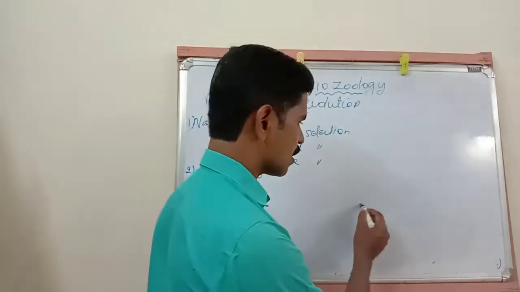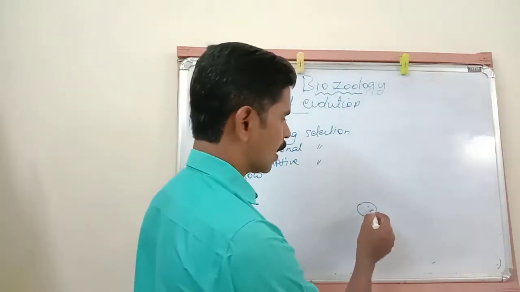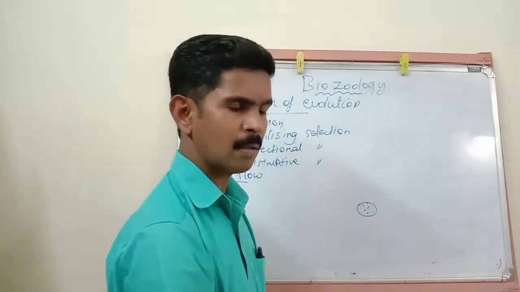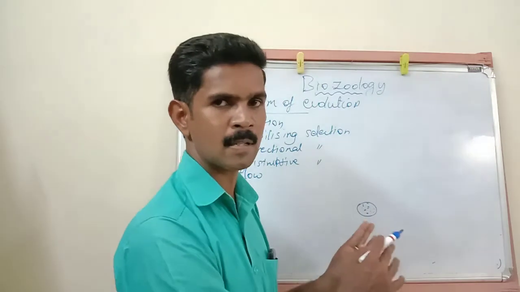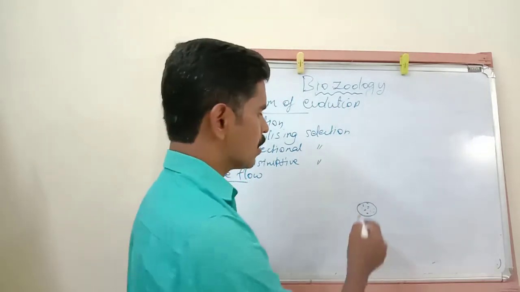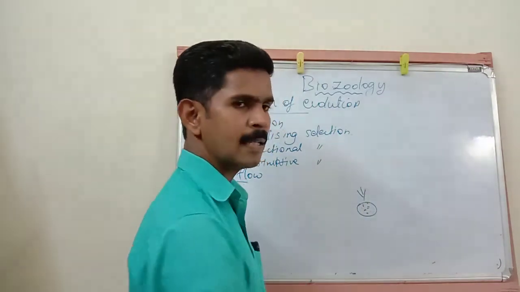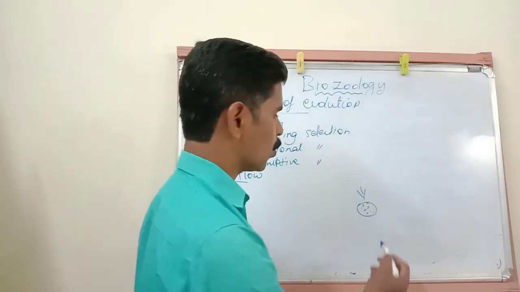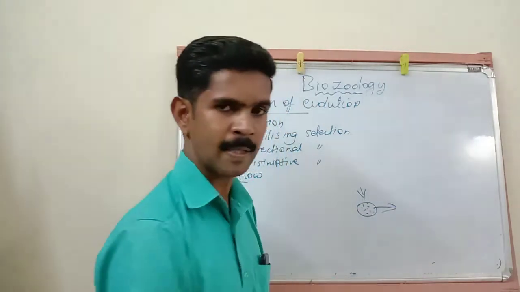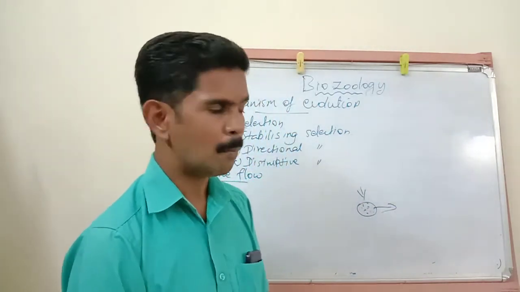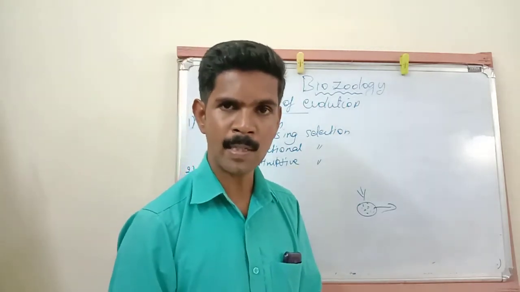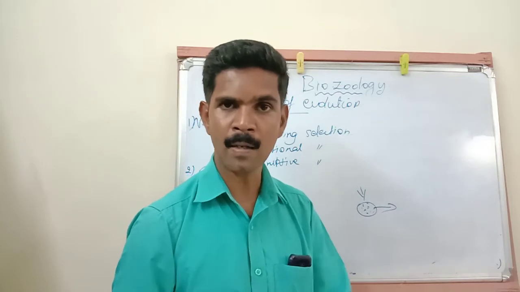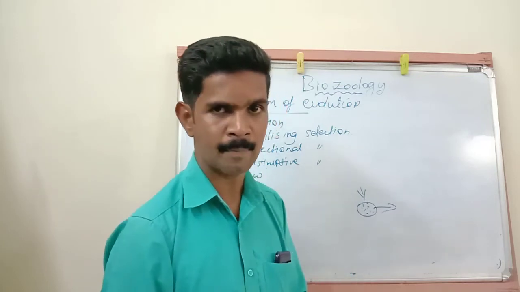Just imagine a population of 100 tigers. Suppose one tiger enters this population. Sometimes one tiger can leave this population. So movement of genes through gametes, or movement of individuals into or out of a population, is called gene flow.